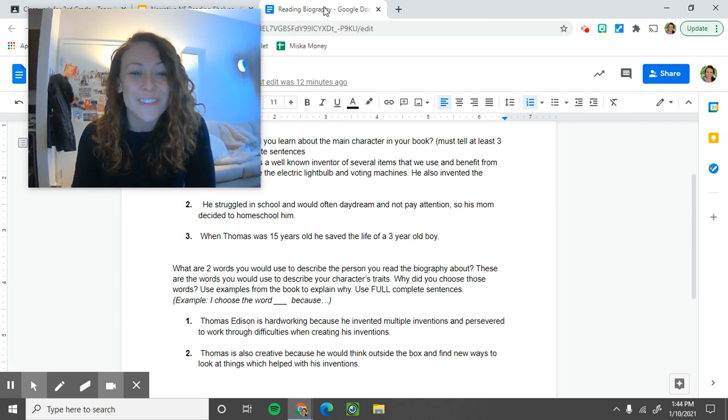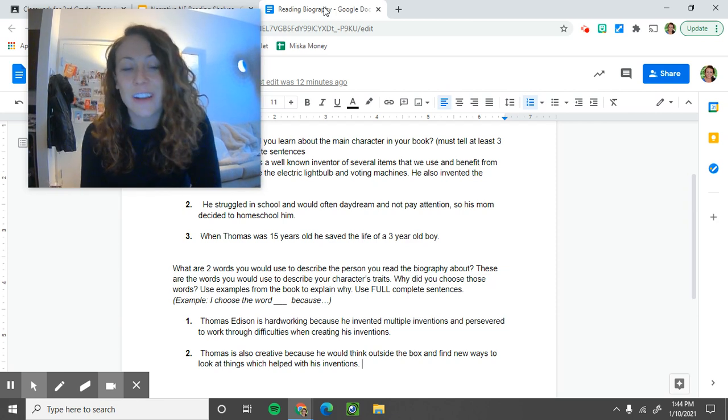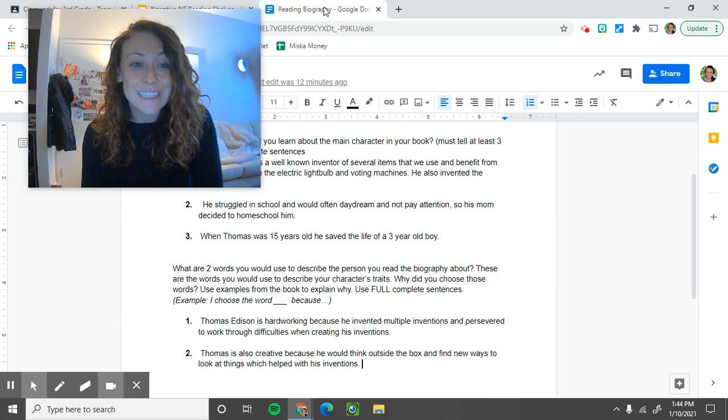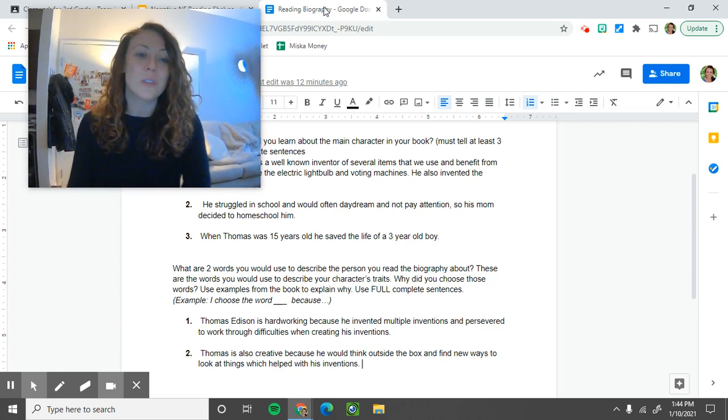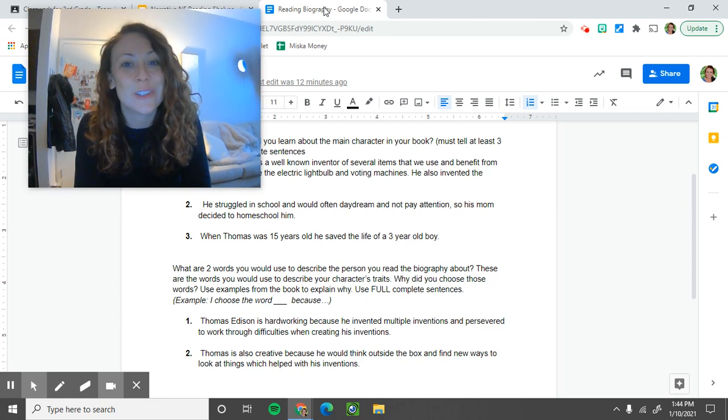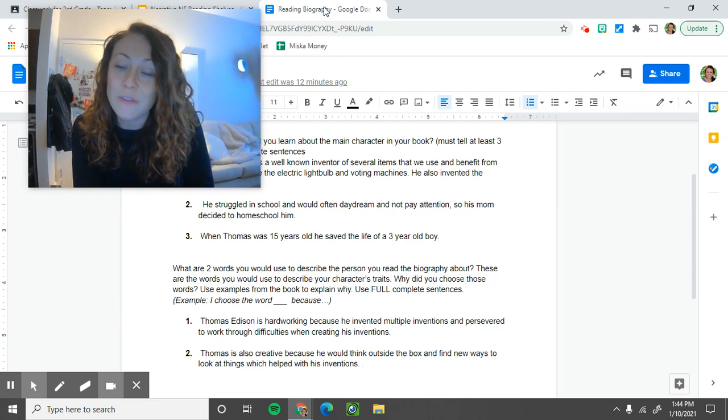And then do not forget to go to your reading log, fill in the books that you read. Remember, it has to be no less than 25 minutes. So if your biography takes you less than 25 minutes, make sure you also read something else so you have a total of 25 or more minutes in your reading log.